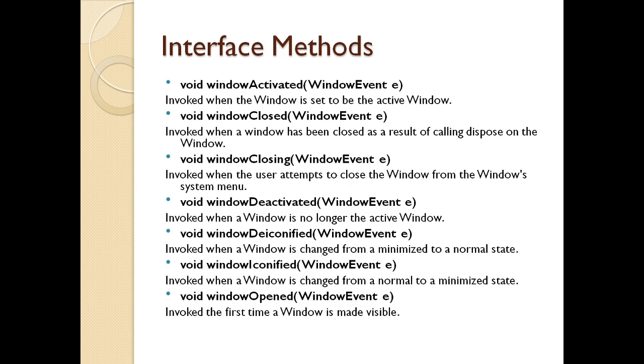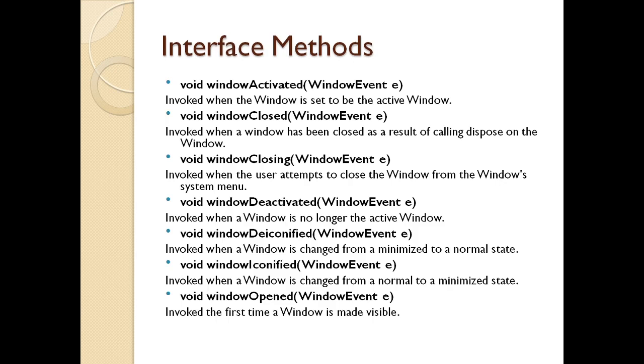The next method I have is void windowDeiconified. This will have the attribute WindowEvent with an object e, when the window is changed from a minimized state to a normal state. So if you have a window in the minimized state and you want to move it to the normal state, then I need to give this action called windowDeiconified. And when from the normal state I want the window to be in the minimized state, I use the method windowIconified.